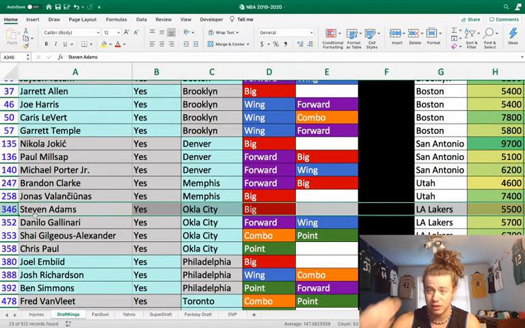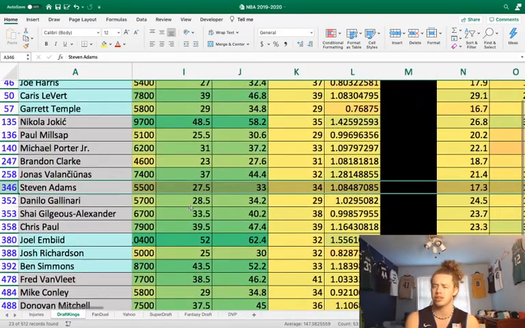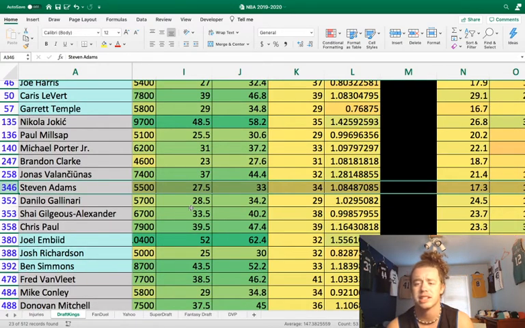Steven Adams is 5,500. He should not be 5,500. He's been playing in the 30s of minutes. It's not like earlier this year when he was only getting like 25 to 27 minutes a game. Since the bubble started, he's been playing in the 30s of minutes.